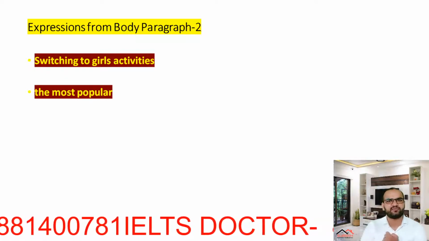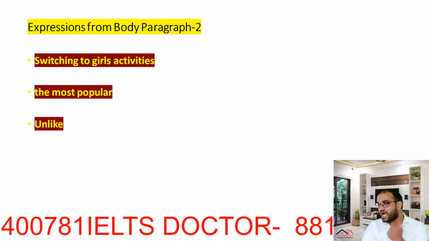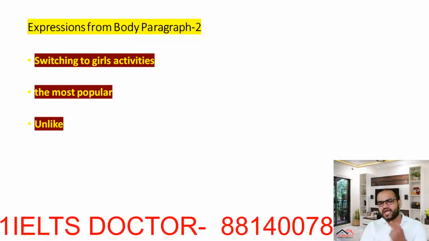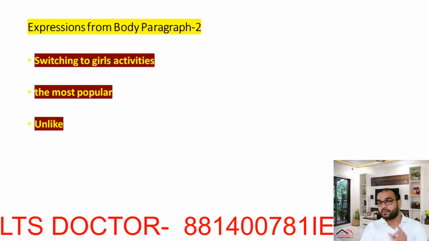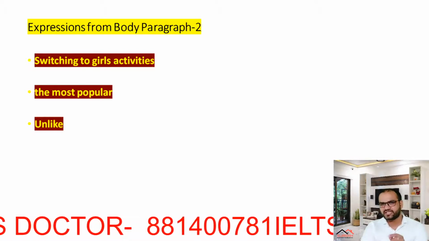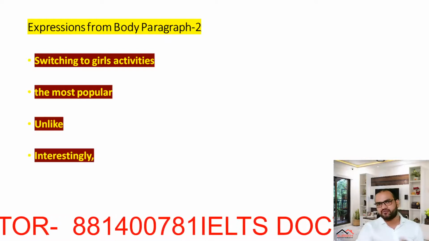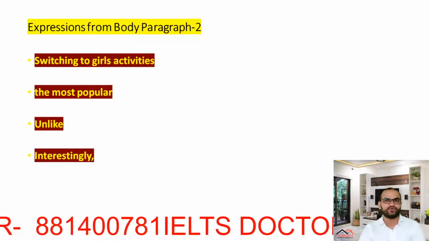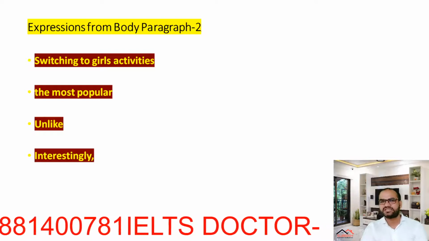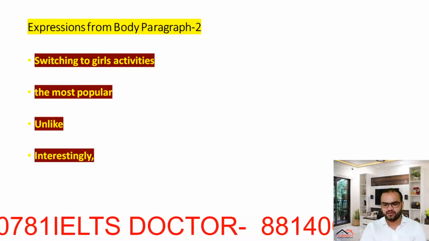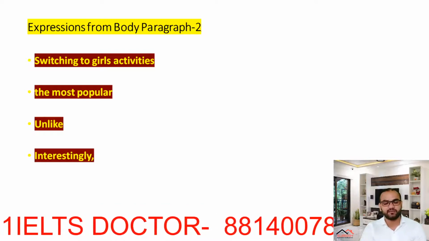Tell me in the comment box. Unlike. Why the word unlike? Tell me in the comment box. I've used these words for you, but you will tell me all their meanings in the comment box. Next is interestingly. It is used just like surprisingly that we used earlier in body paragraph 1.